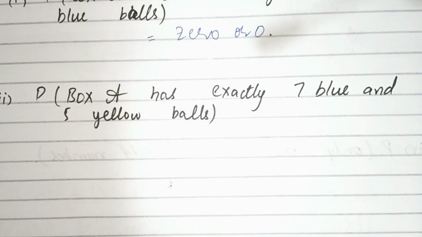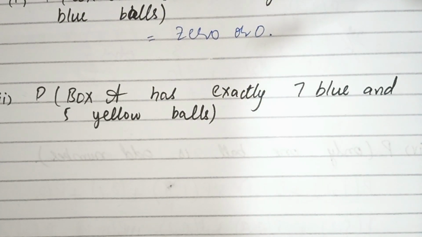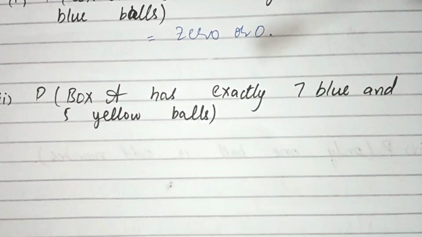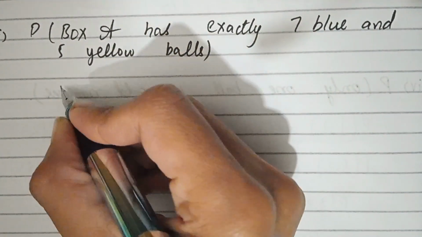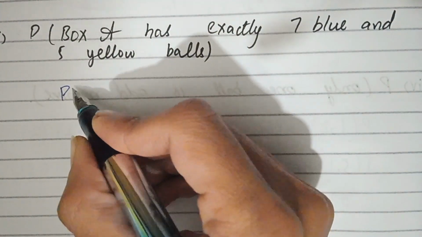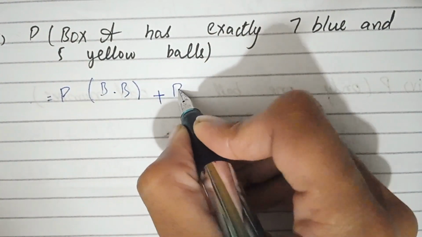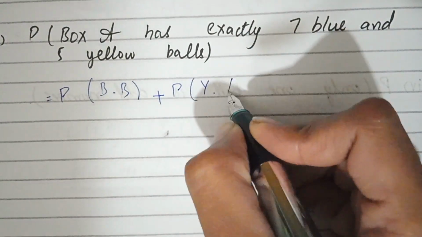Now students, part number 2: the probability that box A has exactly 7 blue and 5 yellow balls. We can write the probability as blue blue, or yellow yellow.